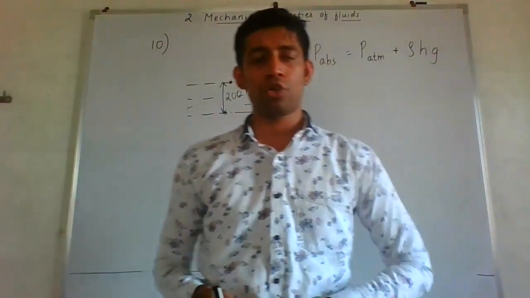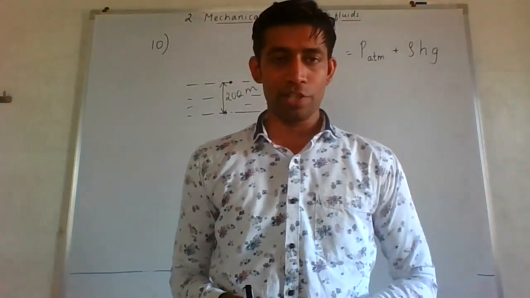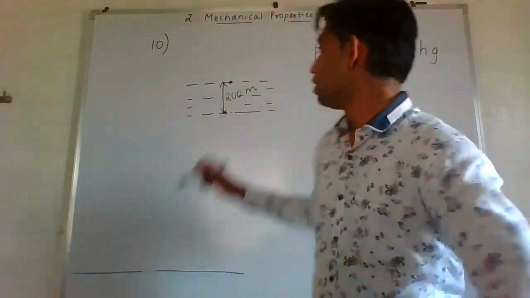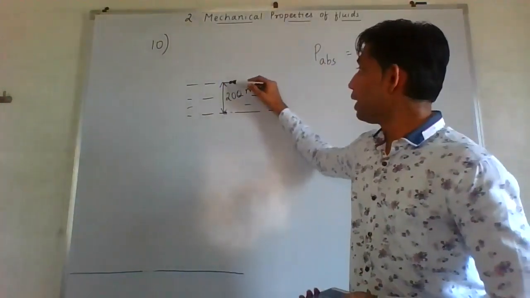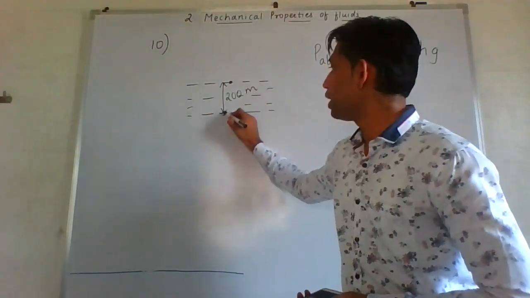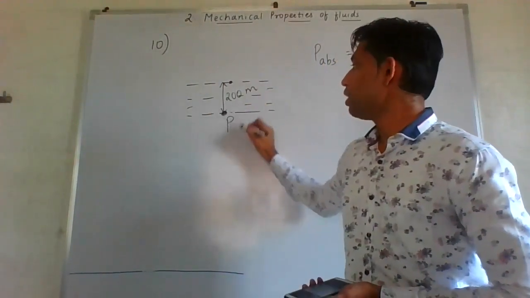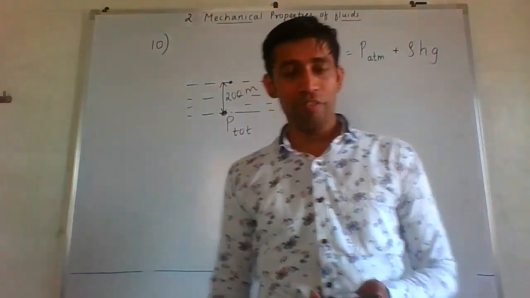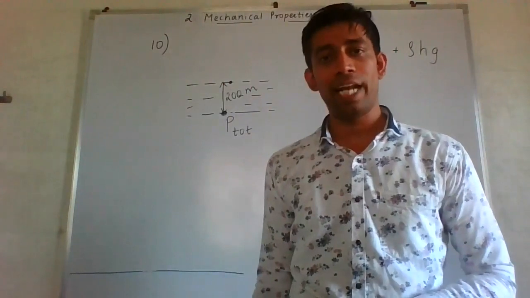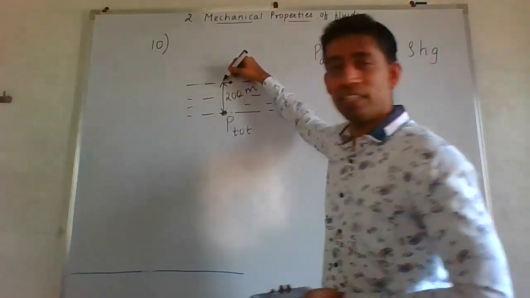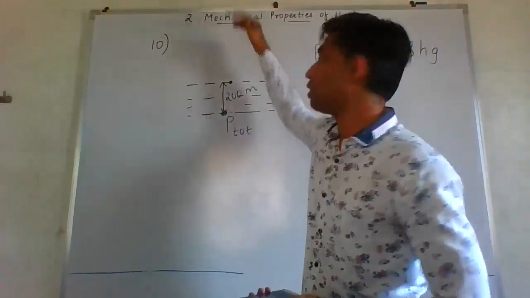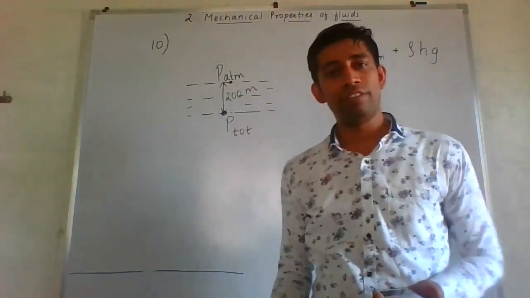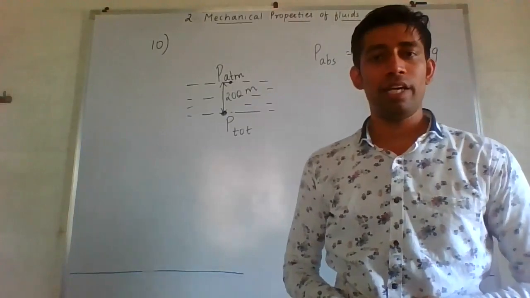Okay, so I am reading the question. It is find pressure 200 meter below the surface of the ocean. So the diagram is drawn, 200 meter below. At this point, you are supposed to find the pressure. Okay, and the pressure on the free surface of liquid is 1 atmosphere. Means this is the free surface of the liquid which is open to the atmosphere. At this, the pressure is equal to 1 atmosphere, and we know it is nothing but atmospheric pressure.